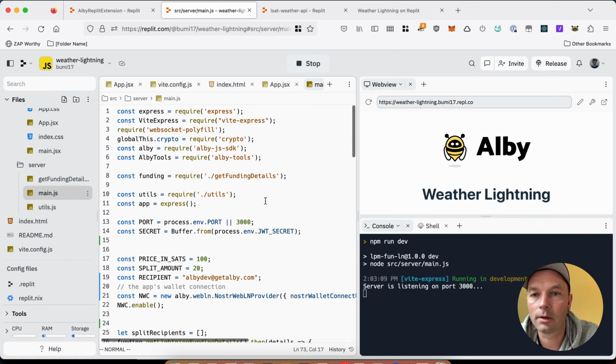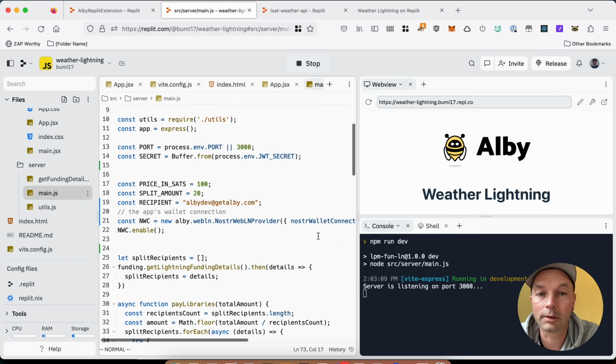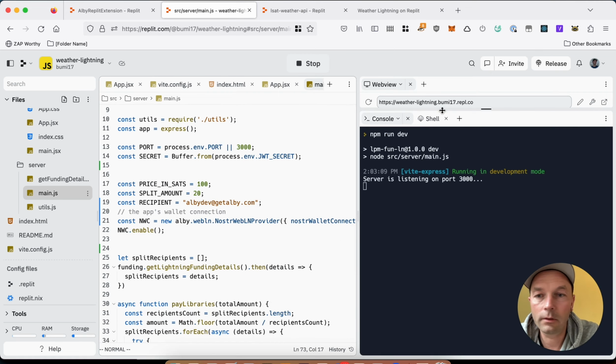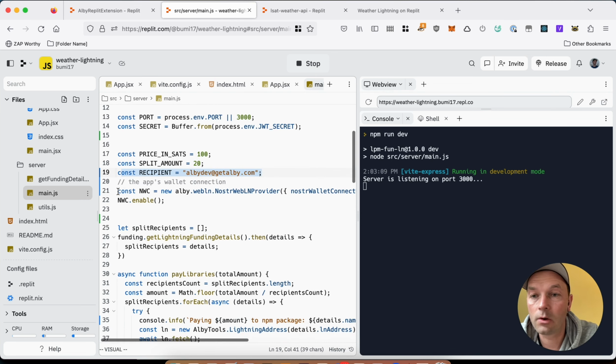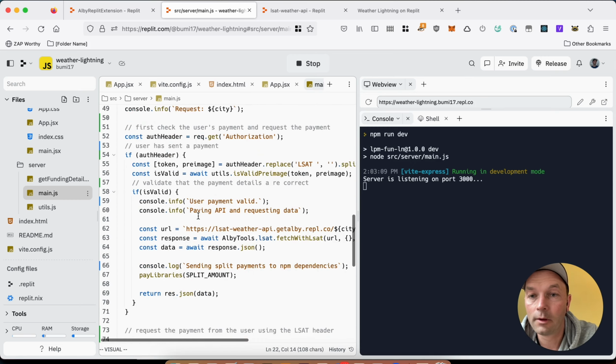So I have this Replit. You can check it out. You can fork it and play around with it. It has a bit of configuration up here. First of all, I'm defining the price in sats for the weather data. I'm defining the splits, so 20% go to the NPM library developers. This is the recipient, the developer recipient basically, and here is the wallet connection that this application is using to automate these payments.